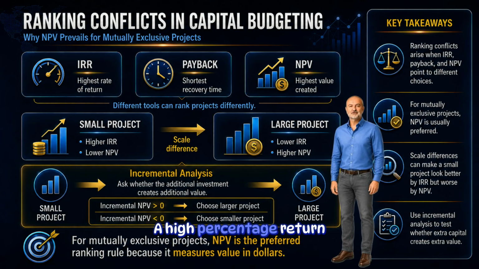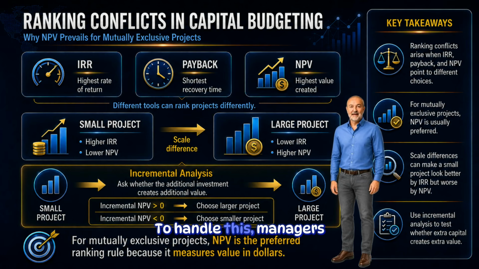A high percentage return can look attractive, but it may be earned on a small investment base. A lower percentage return on a larger investment may create more total value. This is where scale differences matter. A small project can look impressive when measured by rate of return, but still create less total value. A larger project can have a lower return percentage, yet create more value for owners.